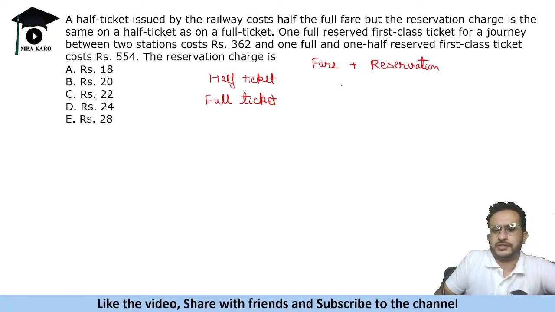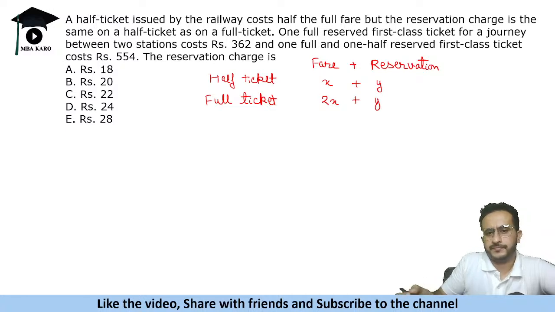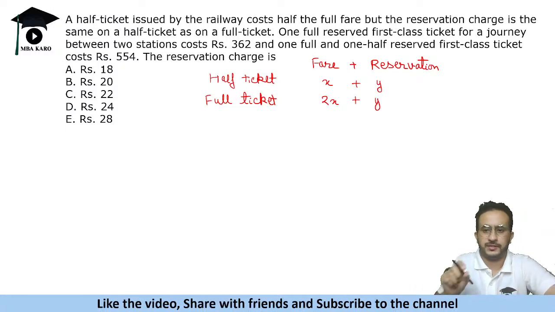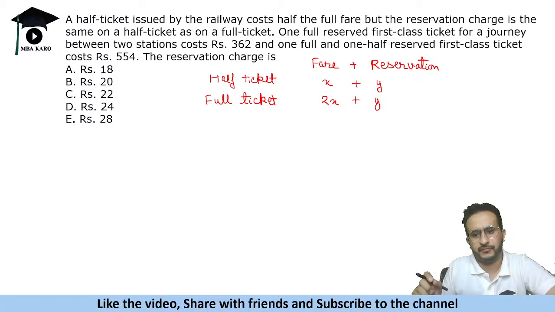Reservation charge is constant and the fare of a half ticket is half of a full ticket. So suppose half ticket का fare है x rupees, full ticket का fare 2x हो जाएगा. ठीक है, but the reservation charge is constant. So this is the complete fare of a half ticket and a complete fare of a full ticket.